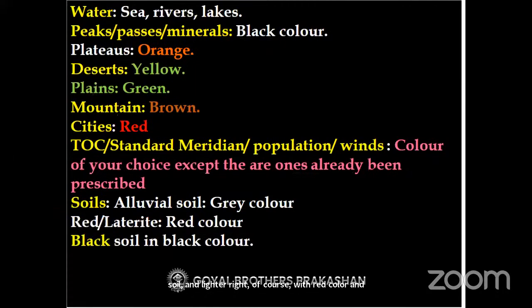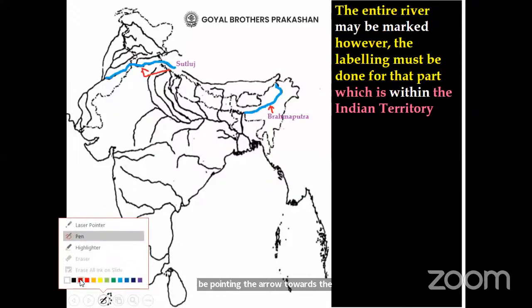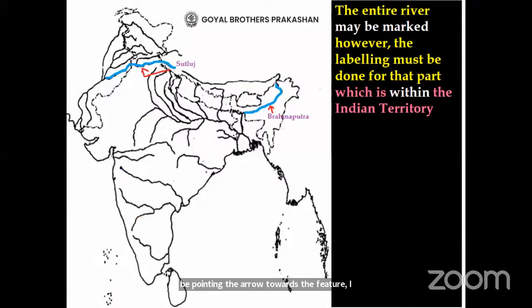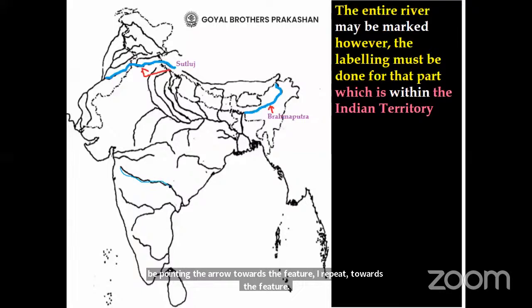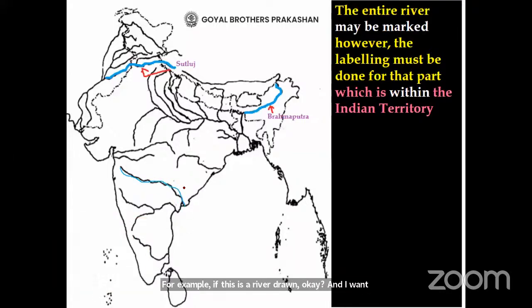Okay, teachers. Now, please remember in a map pointing, very, very important thing that you should be pointing the arrow towards the feature. I repeat, towards the feature. For example, if this is a river drawn, and I want to write down this river's name is Godavari, so I will do this. I will draw arrow towards the river and I will do the labeling here, Godavari.